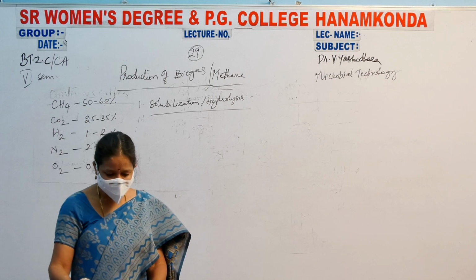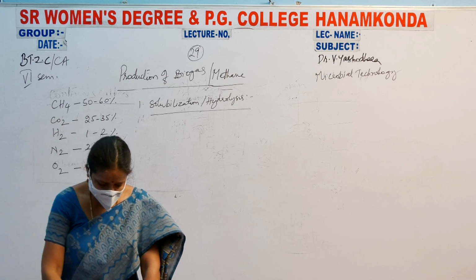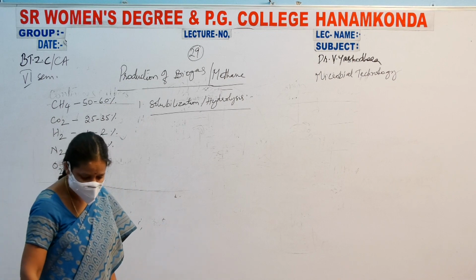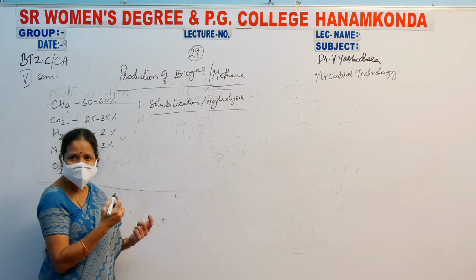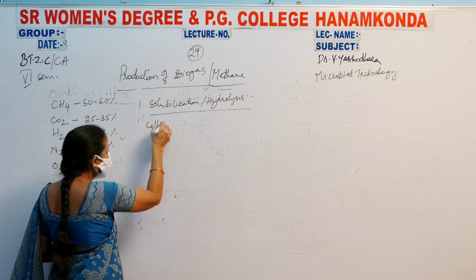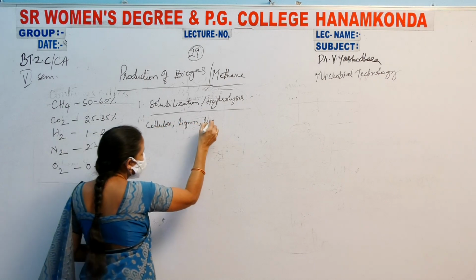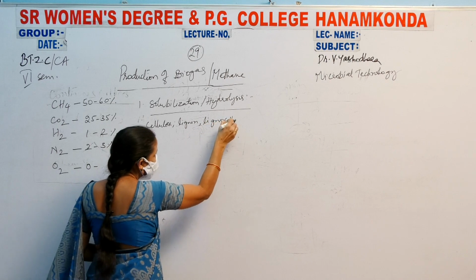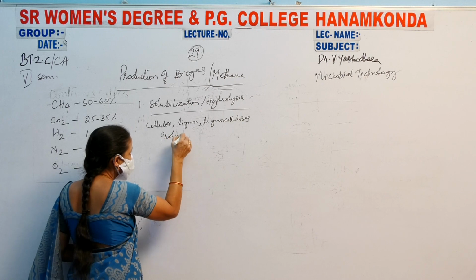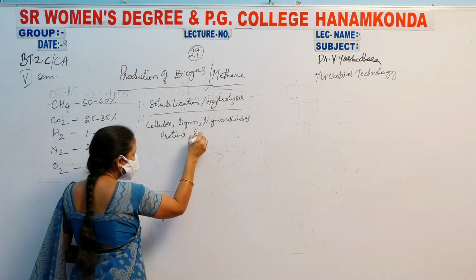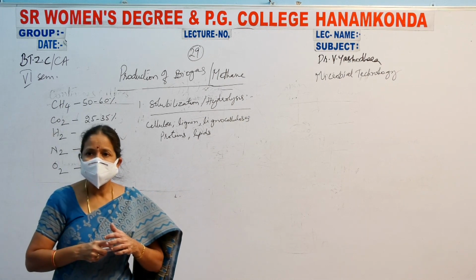In the first step, the microorganisms are grown. When these microorganisms are added, immediately, see here, the agricultural waste or kitchen waste that consists of cellulose, lignin, lignocellulose, next proteins, lipids. All these things are present in the agricultural waste.